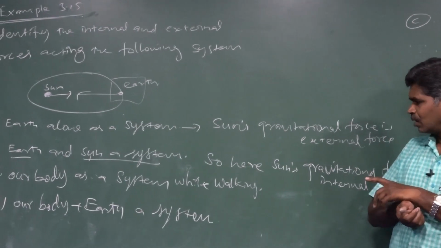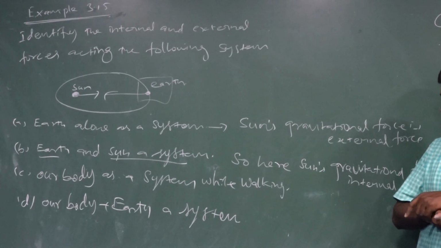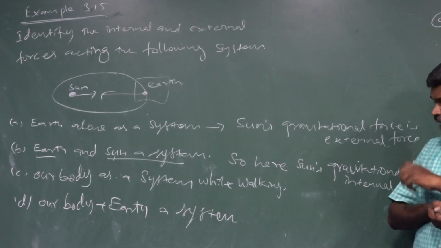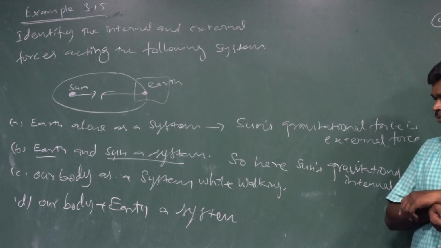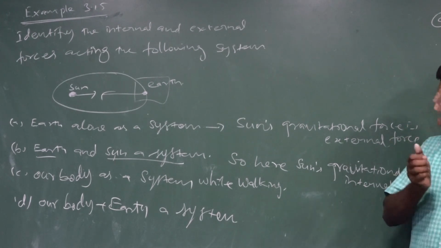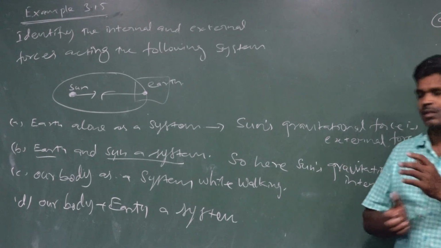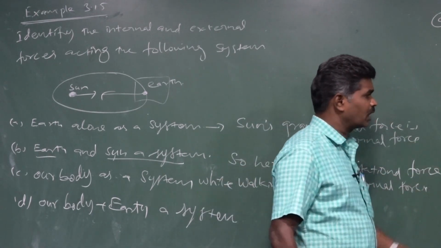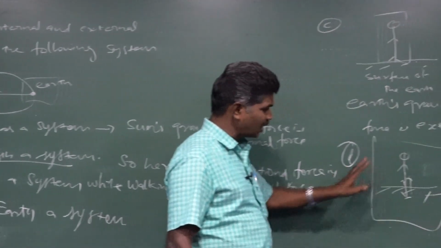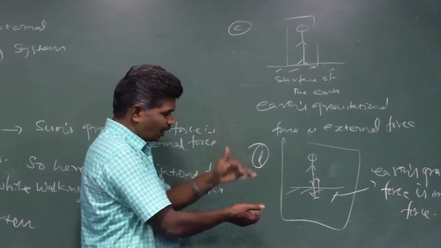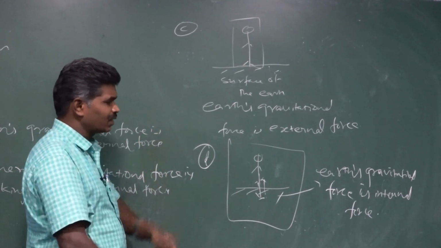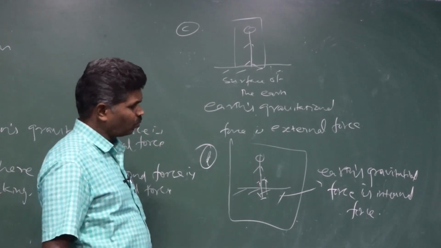That's why the sun's gravitational force is an internal force. And the third one, our body as a system while walking: if only our body is the system, then we take the earth's gravitational force as an external force. If you take our body and earth both as a single system, the earth's gravitational force is an internal force.